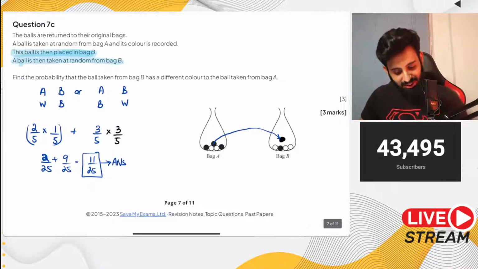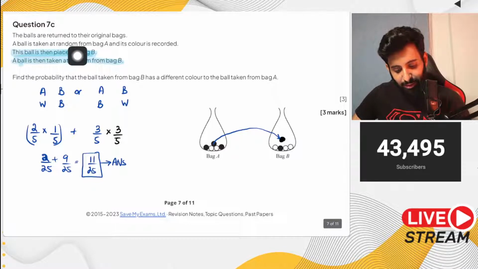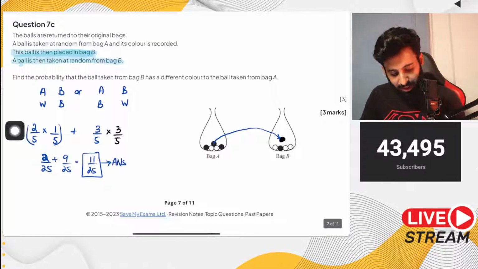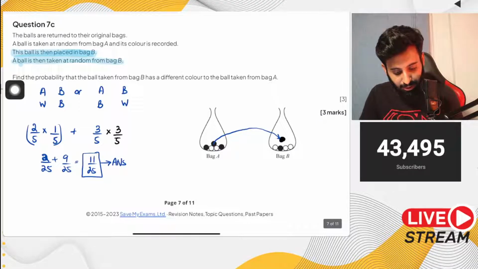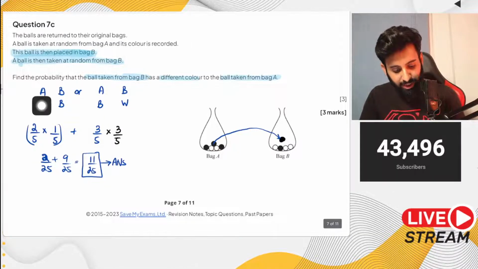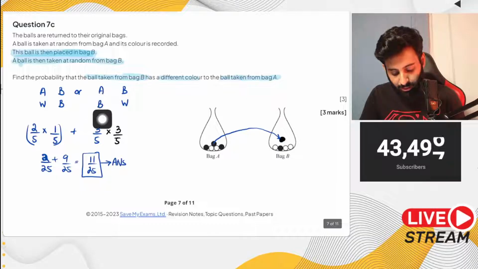I'll repeat this. So basically, first of all, make sure that you guys understand the question well. It says a ball is taken at random from bag A and its color is recorded. This ball is then placed in bag B. A ball is then taken at random from bag B. The question says find the probability that the ball from bag B has a different color to the ball taken from bag A. So one way that we can fulfill this condition is if you have white from A and black from B, or if you have black from A and white from B.